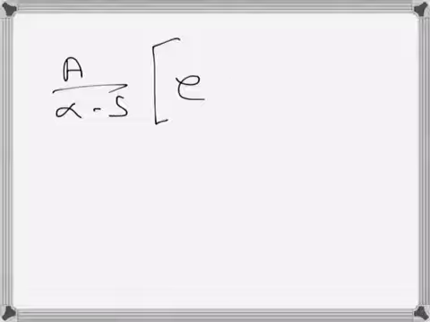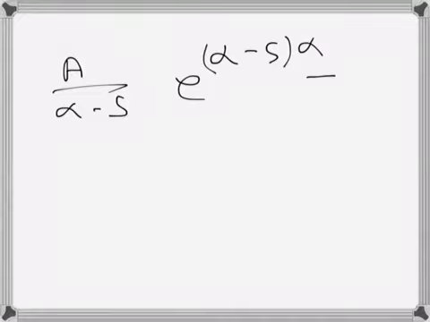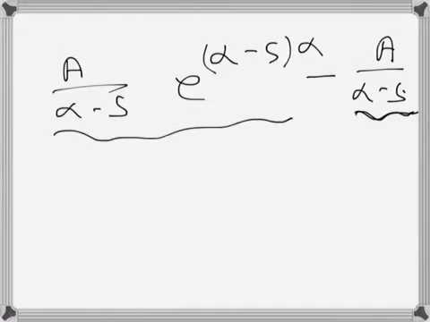This one we can write as a over alpha minus s, so basically it is alpha minus s at infinity and minus, so let's get rid of the bracket here. This one, minus a over alpha minus s, because when t is equal to 0, the function becomes like this, the integration becomes like this, and when t is equal to infinity, it becomes like this.